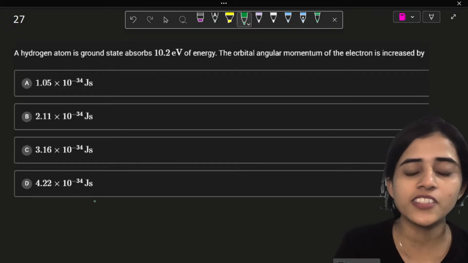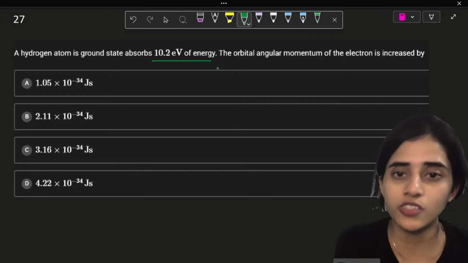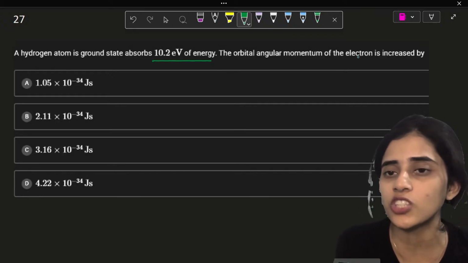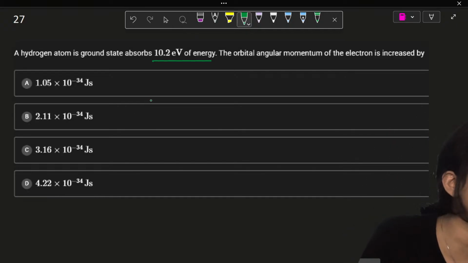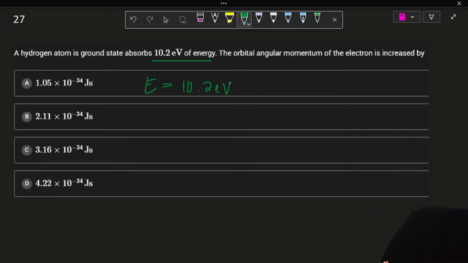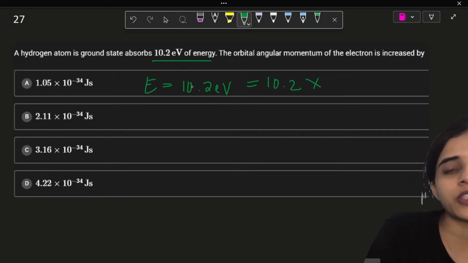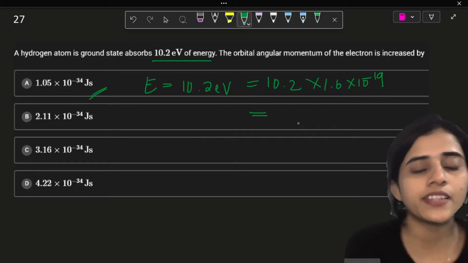Okay. A hydrogen atom in ground state absorbs 10.2 electron volts of energy. The orbital angular momentum of the electron is increased by how much? Okay, let's see by how much. So E is 10.2 eV. First thing I can do is convert it, because here the unit is joules per second. So this is 1.6 into 10 raised to minus 19. So 10 into 1.6.